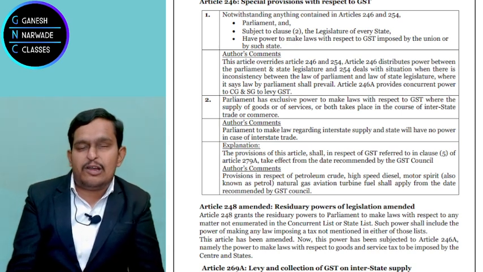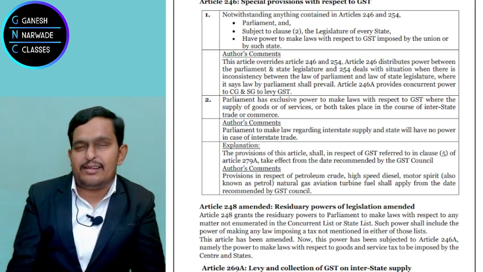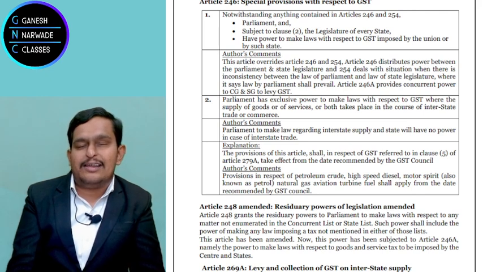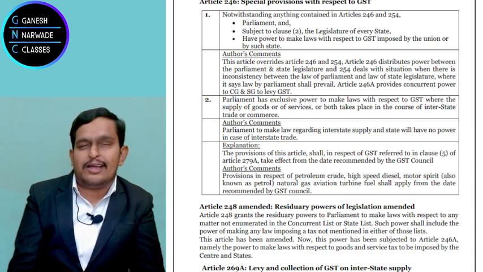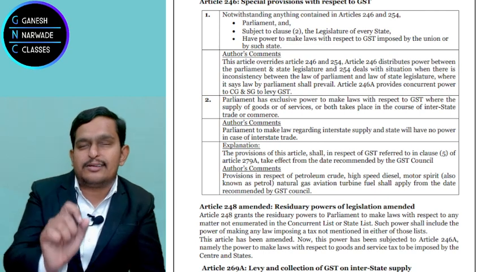But if a state government has to make the law, it can make the law for that respective state only. That's why in clause 1 they wrote that Article 246A gives the power to Parliament to make the law relating to goods and services tax, and also the state legislature, but subject to clause 2.